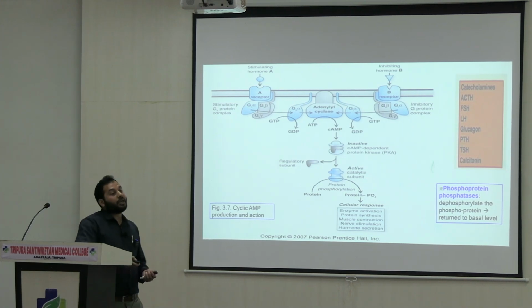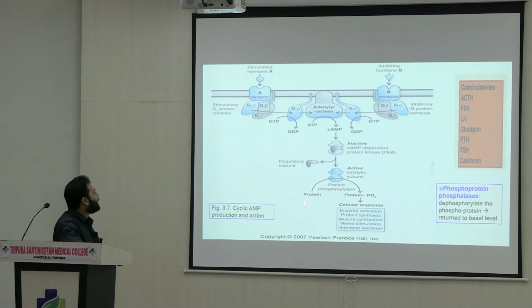The catalytic subunit is always involved with the catalysis of reactions. So what is the reaction here? It involves the phosphorylation of a particular protein, right?